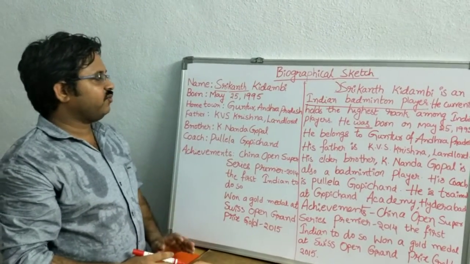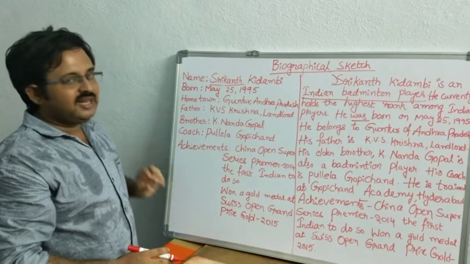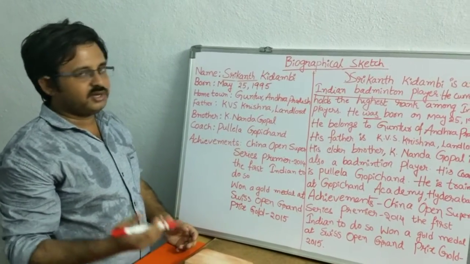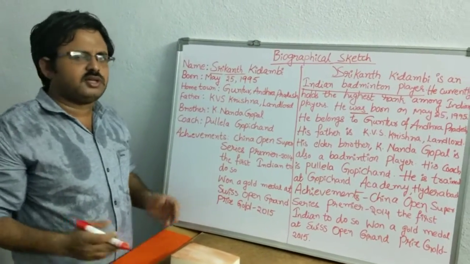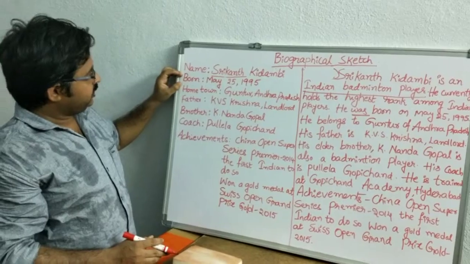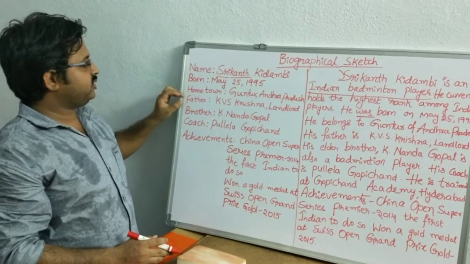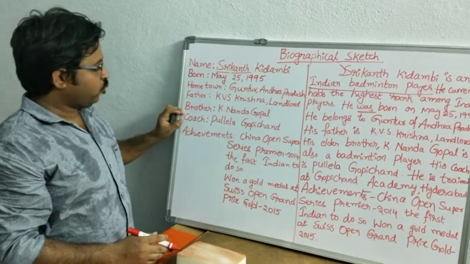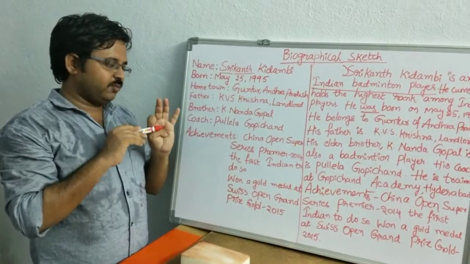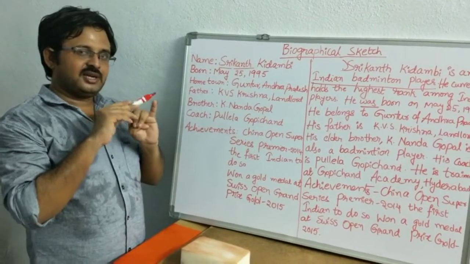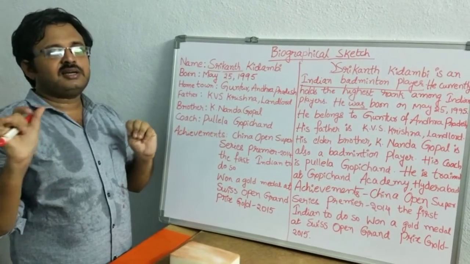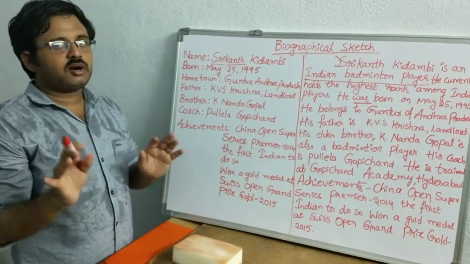So what is the meaning of biography? From a person's birth till the present date. Sometimes they will give the death, if the person died. For example, when we are speaking about Abdul Kalam, who died in 2014, they can give the time of death. First, one person: name, date of birth, place of birth, parents, brother, coach, achievement. Generally, what are the columns we can use in a biographical sketch? Name, date of birth, place of birth, parents, educational qualification, job, rewards, spouse, children, death if they mention. So these are the common columns in every aspect.